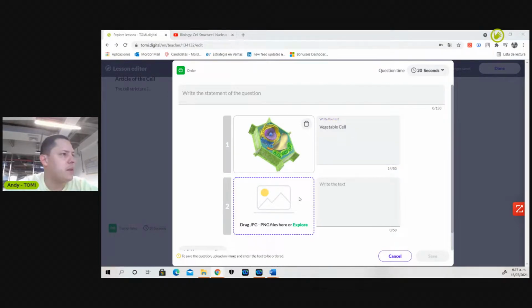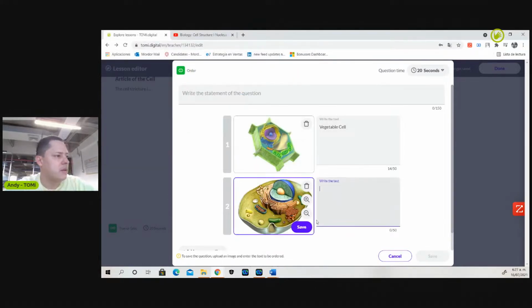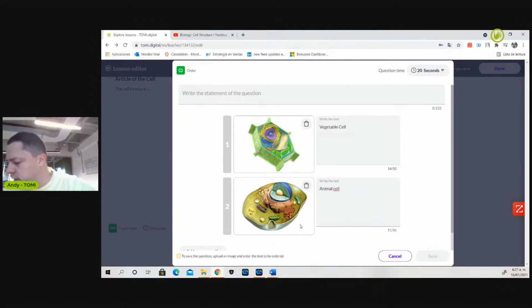Perfect. The other image would be the animal cell. There you go. Animal cell. I save it.